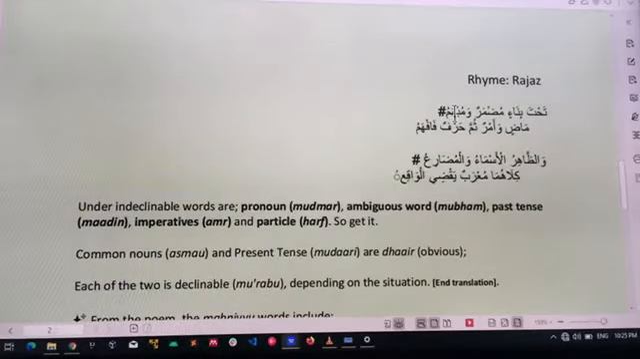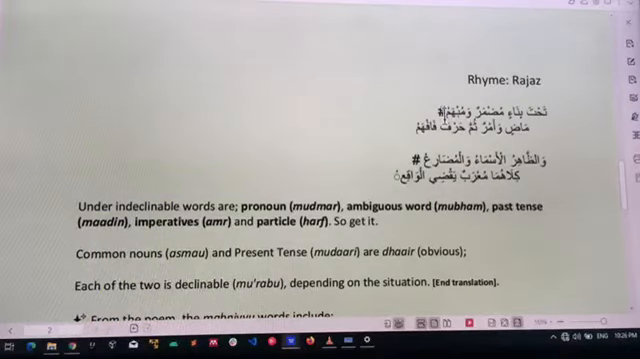Mubham are those that are ambiguous. If I say in Nahw fi zalik, it is ambiguous until it is clarified when you mention another word after it. Some of those mubham include ismul ishara, ismul mawsul, and some adawat istifham. Do we get now? So when you see ismul ishara like hada, hazihi, zalika, tilika, you should know that they are always mabni.